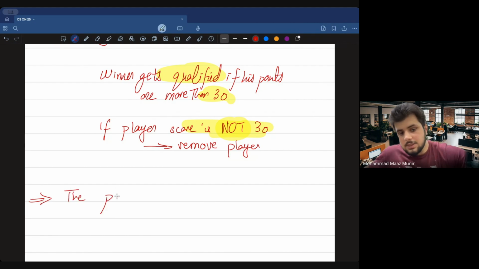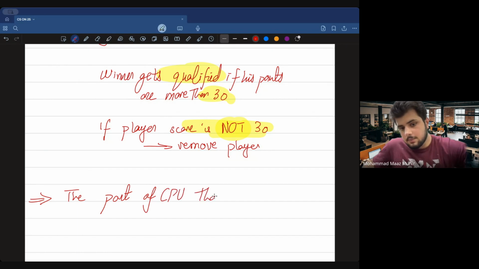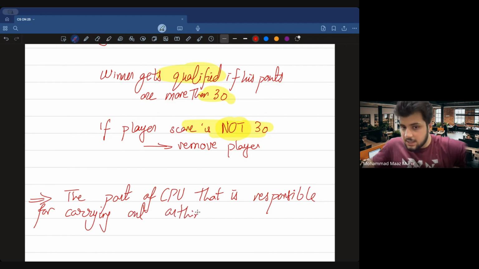It is the part of CPU that is responsible for carrying out arithmetic and logic calculations such as, आगे एग्जाम्पल दे दो. आप इसी तरह लिखना, जैसे मैं लिख रहा हूँ.